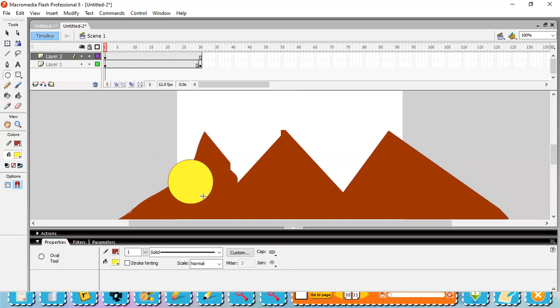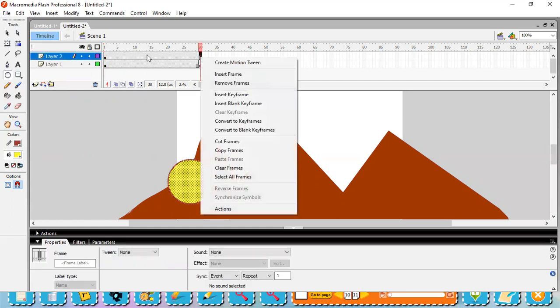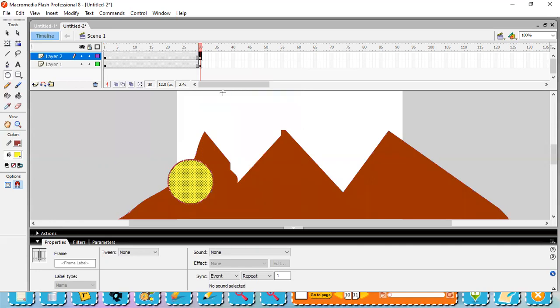Now we want to animate it. For that, you need to go to the timeline and click on any of these frames. Here I right clicked with my mouse and said insert keyframe. It's a very essential step to notify that here we are going to do the action on this particular area. Now I clicked on the layer to select all the frames, 30 frames. It becomes black, meaning it is selected. It's very important to select, otherwise the animation will not take place.